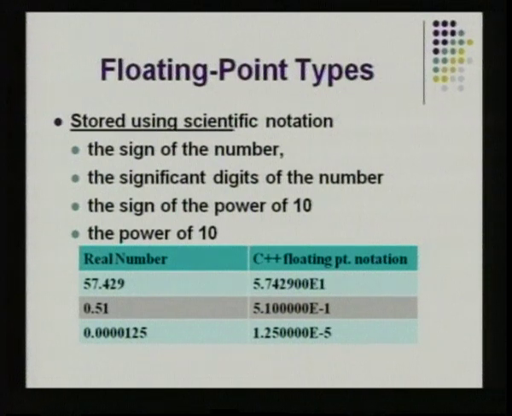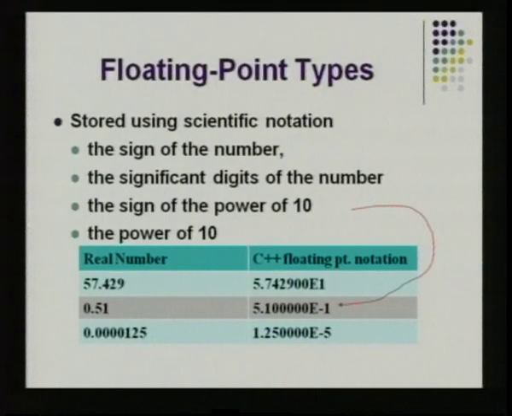Now, these floating point types, they are stored using the scientific notation or exponential form, as we say. So, here there are four things which have significance. One is the sign of the main number, the number before the decimal. You have the significant digits of the number. You have the sign of the power of 10, that is the E followed by the number represents the power of 10, and you have the power of 10. Some numbers need not be given the power of 10, they will not be having a negative value. So, we will see what are these examples which are exhibited in the scientific notation.